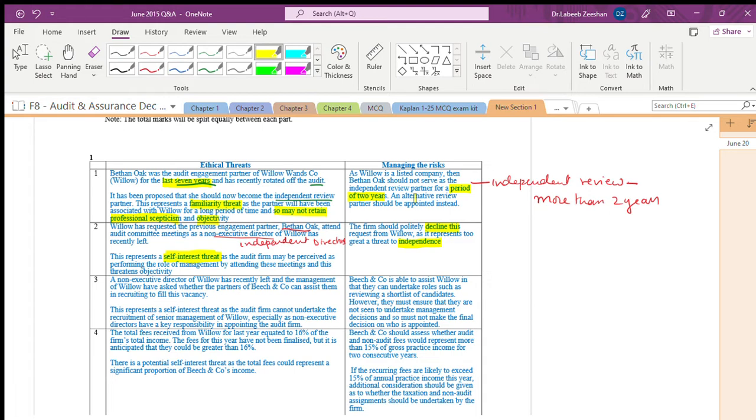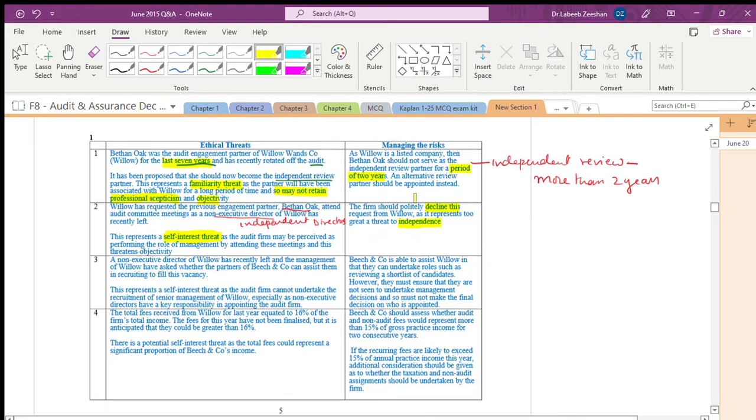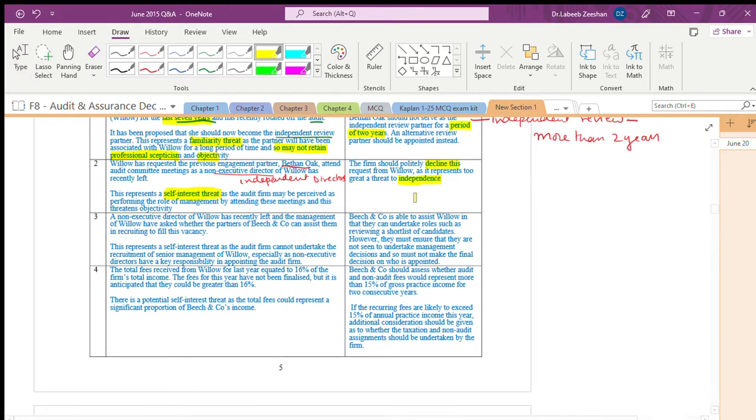Politely decline the offer. We should not decline the offer of audit engagement partner, but we should decline the offer of non-executive director. That is the second one. A non-executive director of Willow has recently left the management, and they have asked whether partners of Beech and Company can assist them in recruiting for the vacancy.